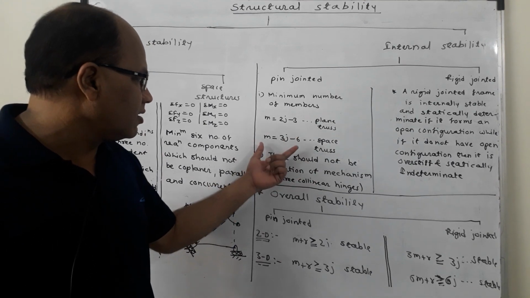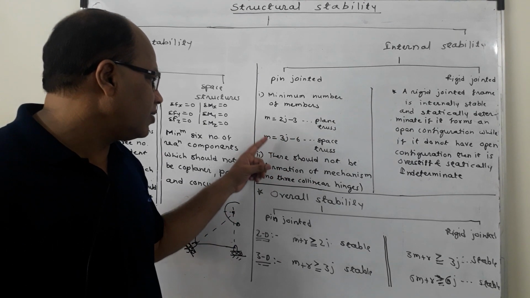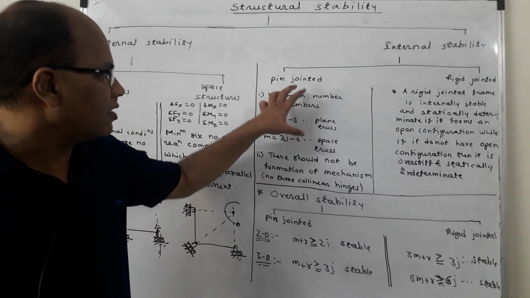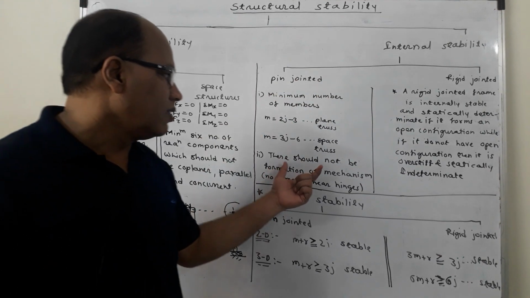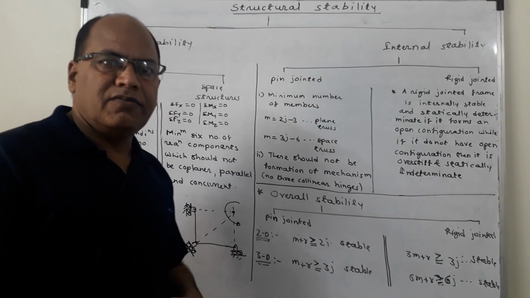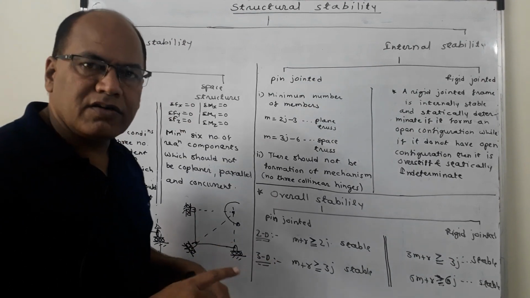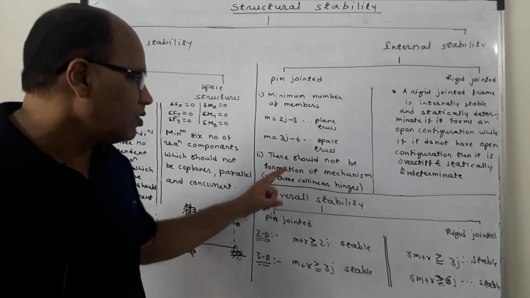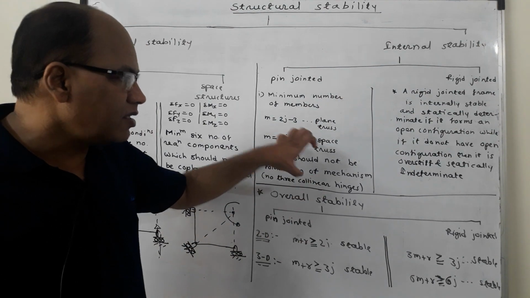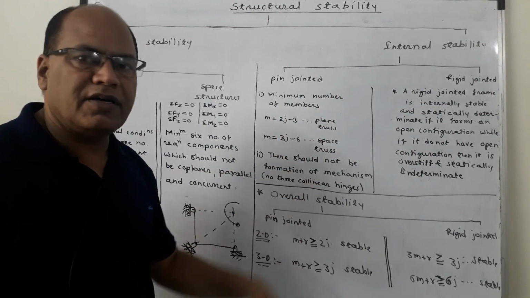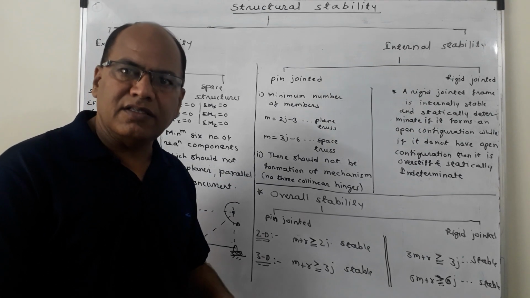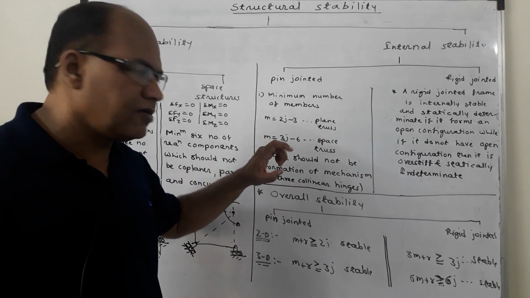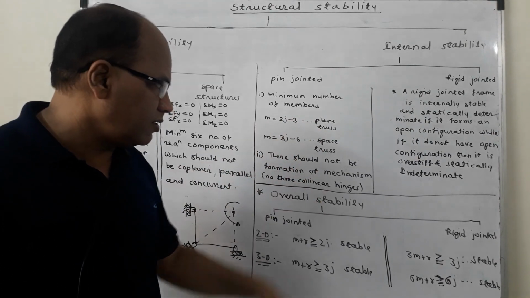In case of space truss, the structure is stable if the minimum number of members is equal to 3j minus 6. Again, the second additional condition in case of pin jointed structures is that the hinges or pins which are provided should not be provided along the same line, means there should not be 3 or more than 3 hinges along the same line. So, no 3 collinear hinges, because if such hinges are provided, then a mechanism gets formed, and mechanism disturbs the stability of the structure. So, there should not be a condition of mechanism; no 3 collinear hinges should be there.